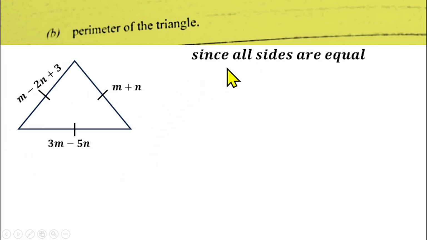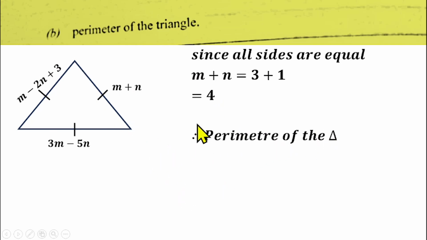So if I take this side, don't forget that all the sides are equal, so I can easily use this one. So m plus n will give us 3 plus 1, that will give us 4. So that means each side of this equilateral triangle is 4. So to find the perimeter of the triangle, we need to add the sides together: 4 plus 4 plus 4. So that will give us 12 as the perimeter of the triangle. So that's the solution for question number 3.